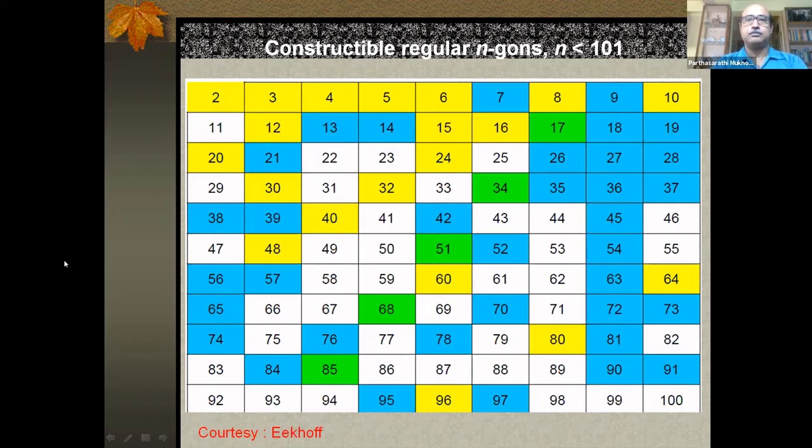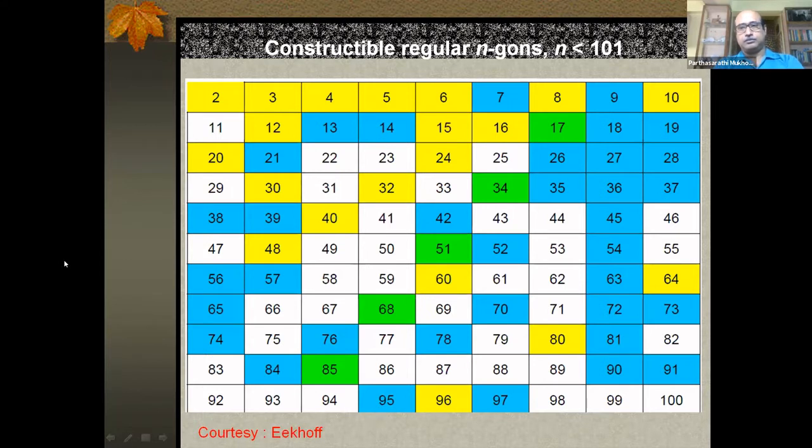The main theme of today's lecture was the construction of n-gons via different approaches and how algebra comes into the picture.